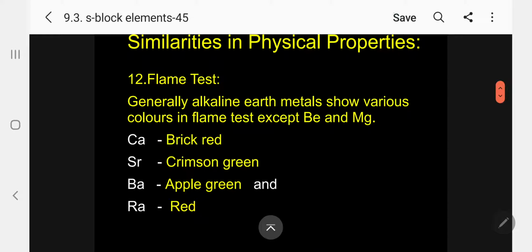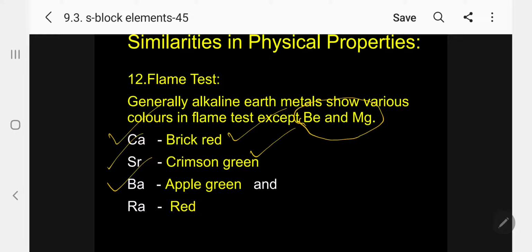The most important is the flame test. Normally, a question will be asked, as in the case of alkali metals. Generally, alkaline earth metals show various colors in the flame test, except beryllium and magnesium, which do not give any color, whereas calcium in flame gives brick red color, strontium crimson color, barium apple green, radium red color.